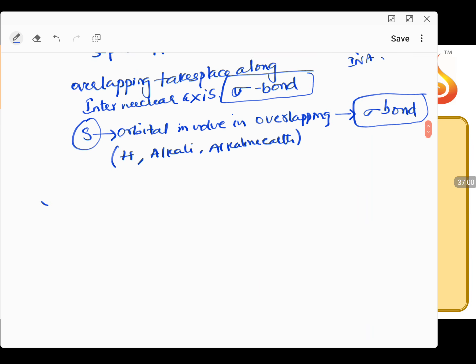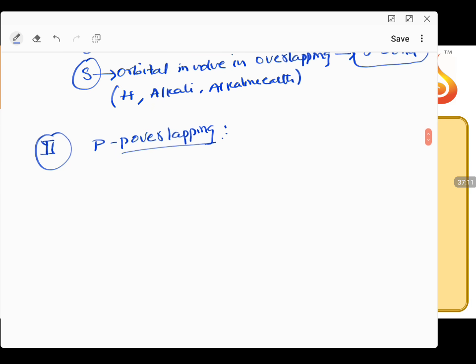Second, the most important one, pp overlapping. Let us talk about pp overlapping. You have a p orbital and another p orbital that can overlap along the x-axis. So this is a px and this is a px, and they can undergo overlapping.